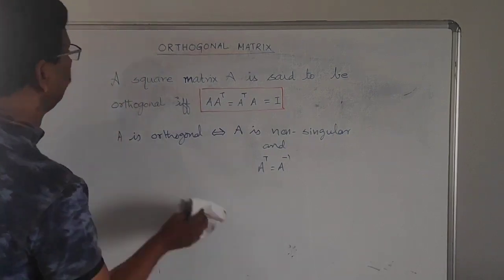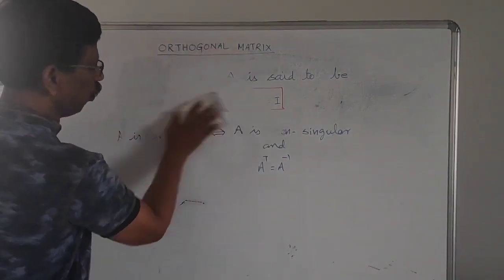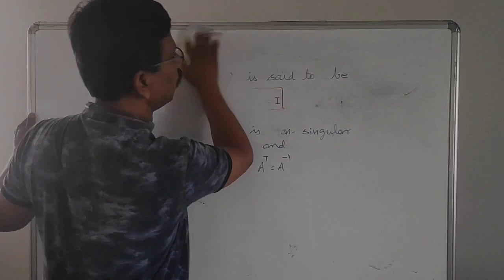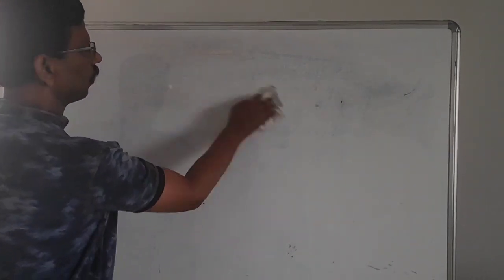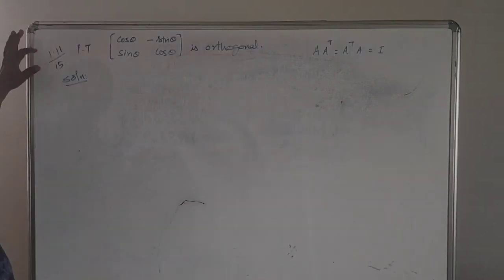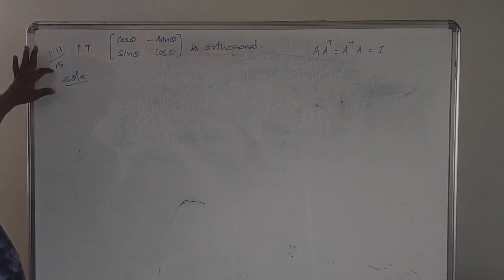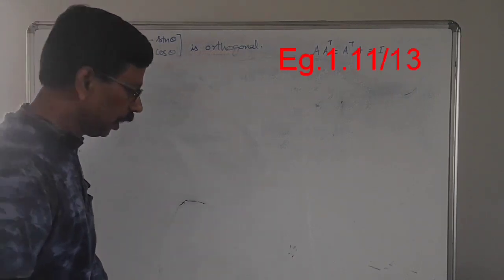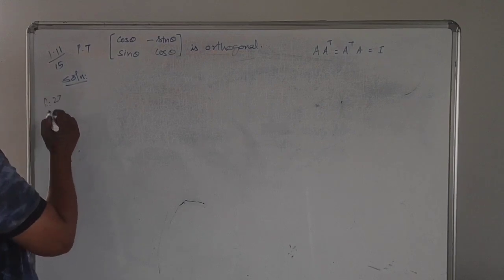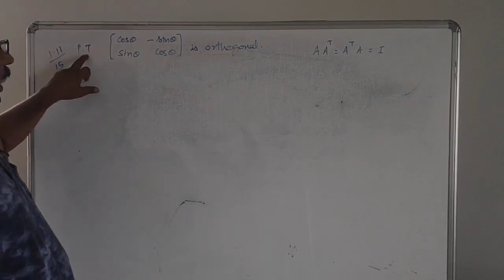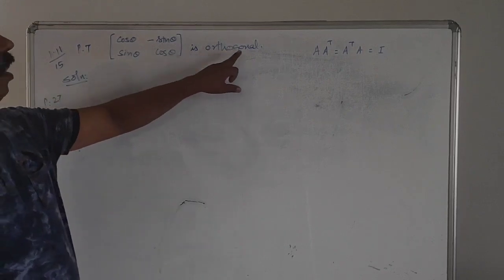Now let us see the problems under this one. We have only two problems, and those two are example sums. Now let us see example 1.11, given on page number 15 in our material, problem number 27. Prove that this matrix is orthogonal.